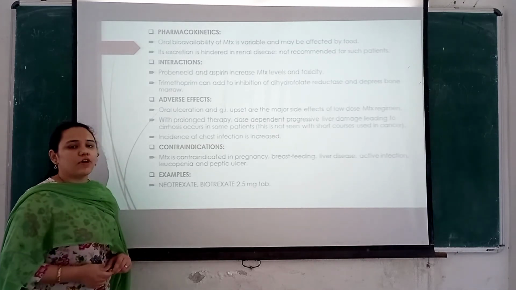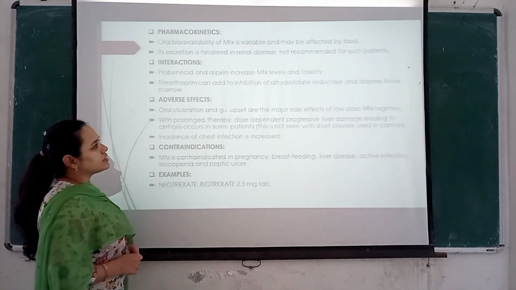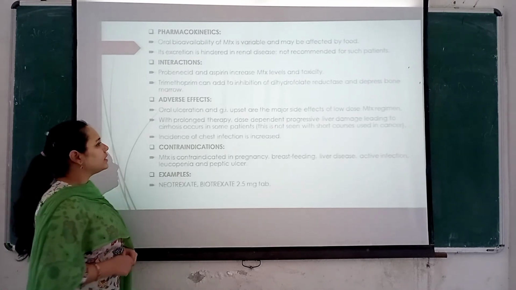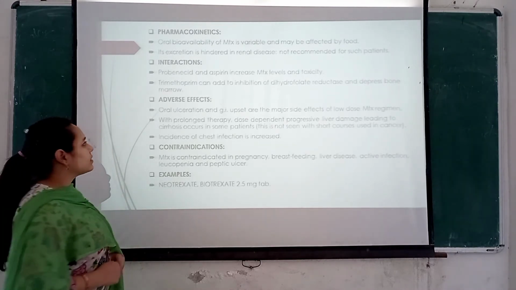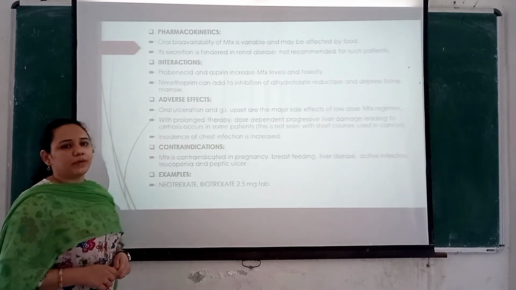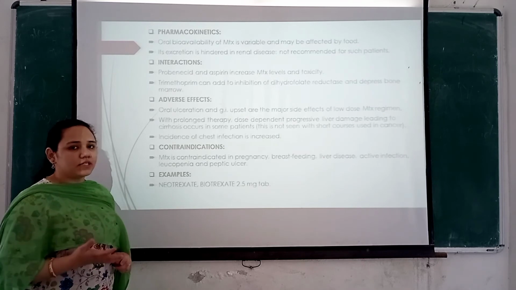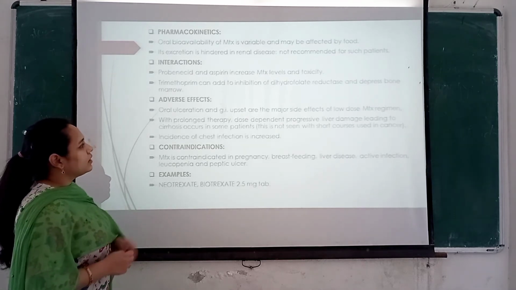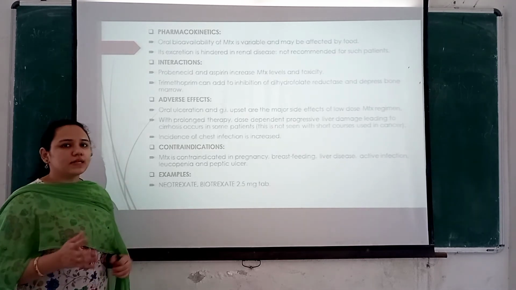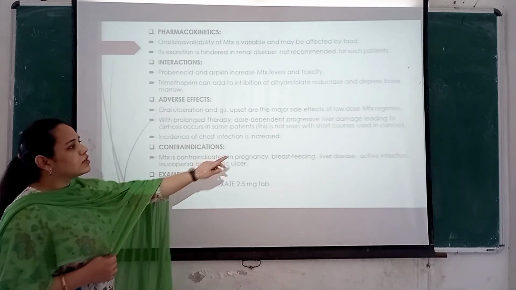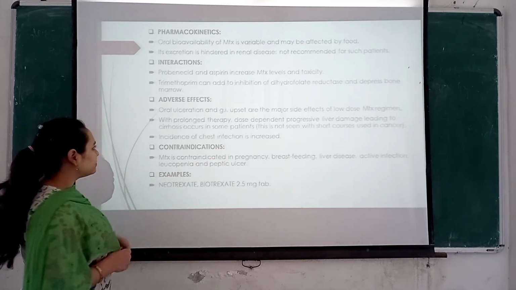Coming to adverse effects, oral ulceration and GI upset are major adverse effects of methotrexate even in low dose regimens. And with prolonged therapy, progressive liver damage, even liver cirrhosis, can be seen in some patients. And this adverse effect is not seen in patients who are taking short courses in cancer.